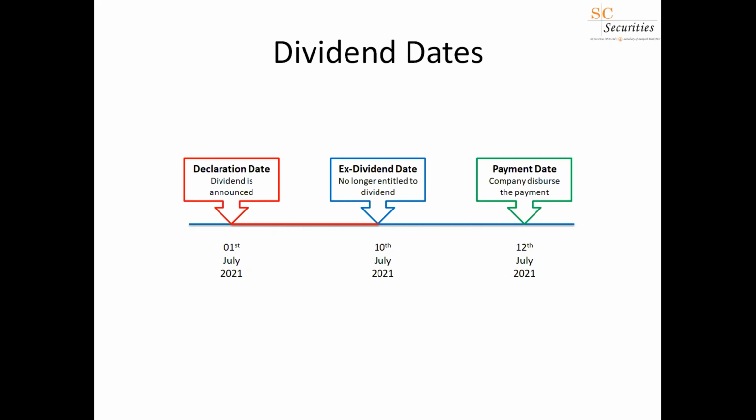If you search commercial bank in the CSE website, it will give you all the announcements made by commercial bank, and you can see the ex-dividend date. If not, there's another file called the stock market daily, which will give you all the XD dates of the dividends which are announced recently. Or if you are a customer of SC Securities, we send you a daily report called the Daily Market Watch. It also has all the ex-dividend dates, right?